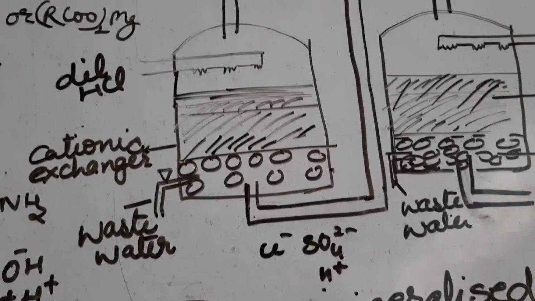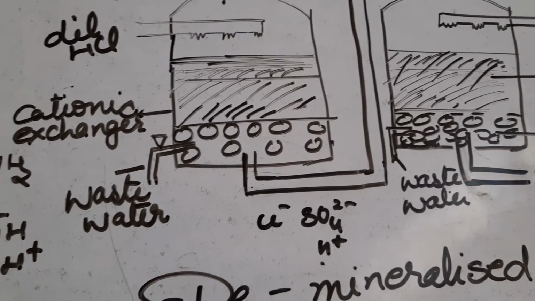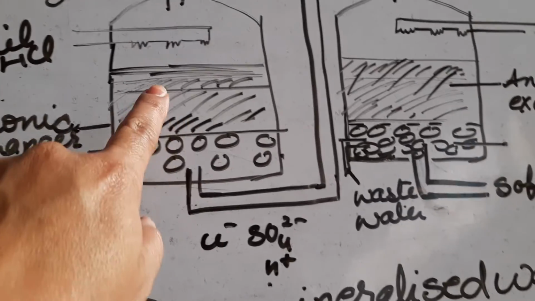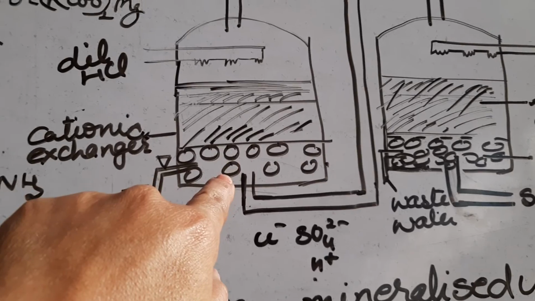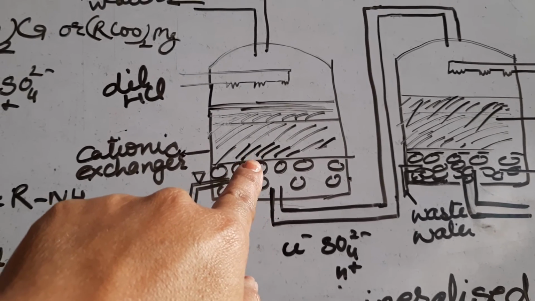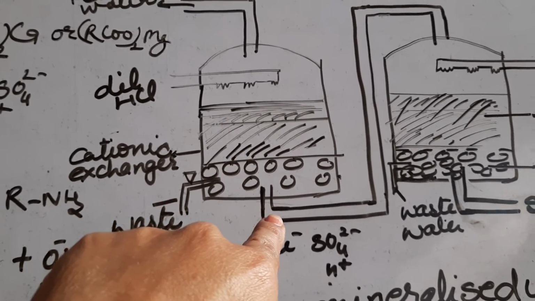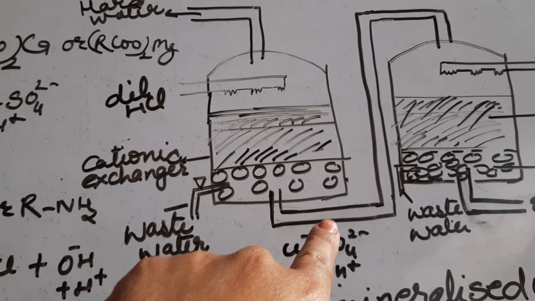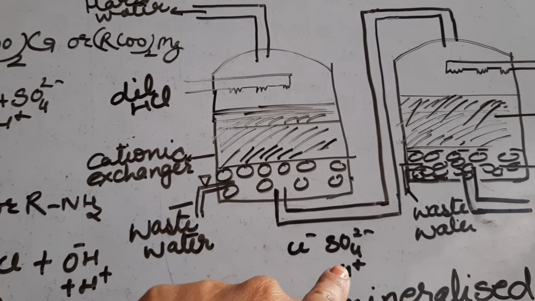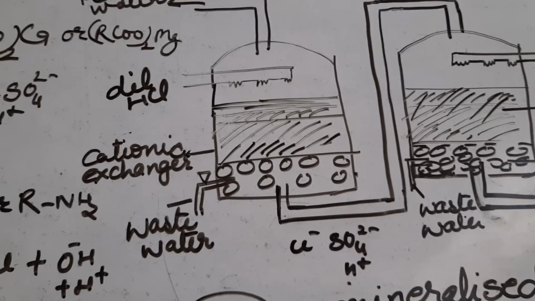So H ion comes in solution and calcium and magnesium are adsorbed at the cationic exchanger, and then it crosses the gravel, and this solution comes in this tube. This contains chloride, sulfate and H ion that comes from the exchanger.